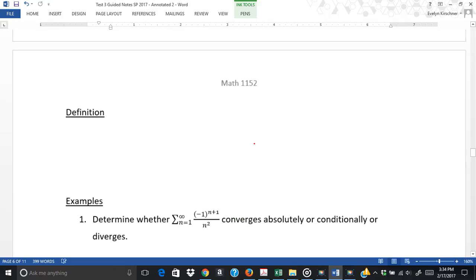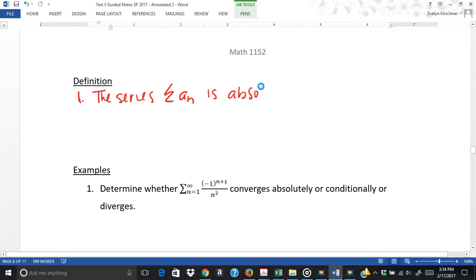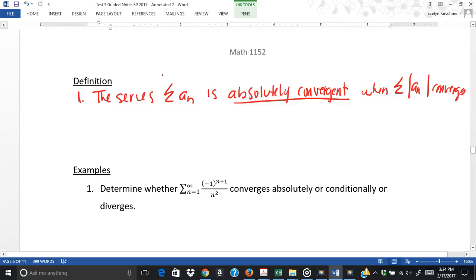So I'm going to give you two definitions of absolute and conditional convergence. So the first one is the series A sub n is absolutely convergent when the absolute value of the series converges. So I know it's absolutely convergent.